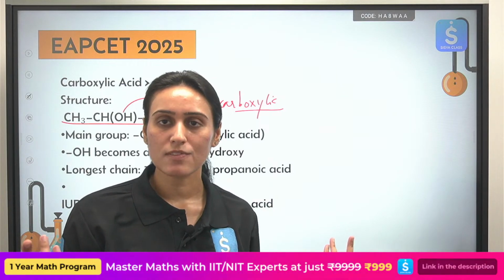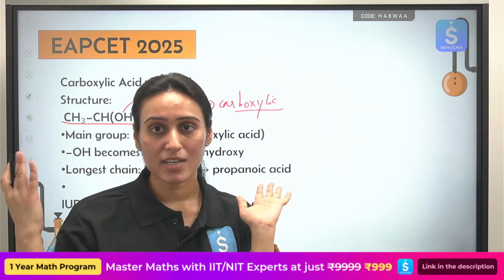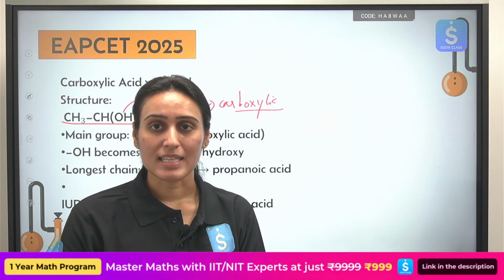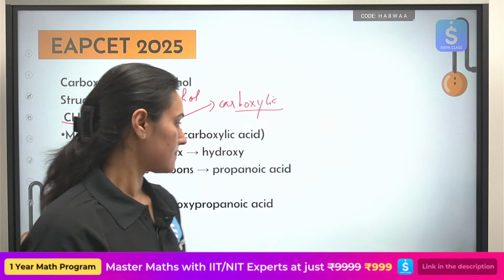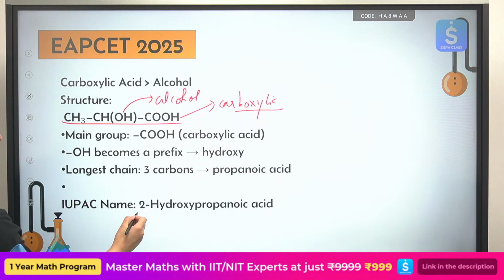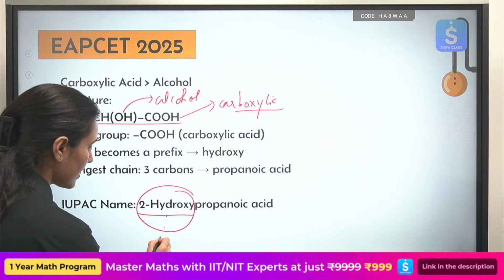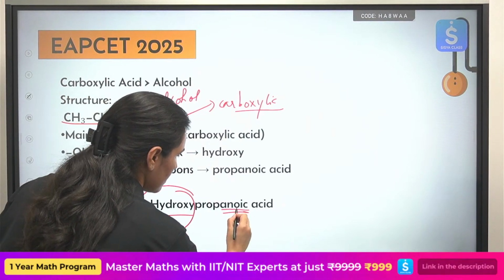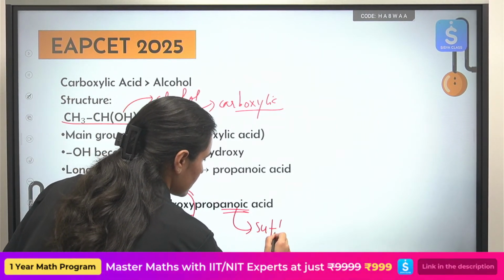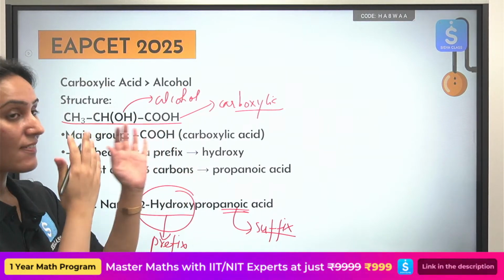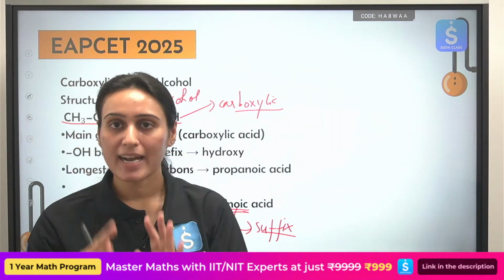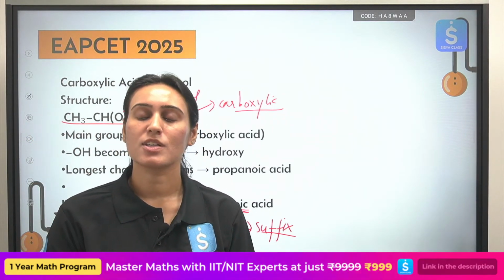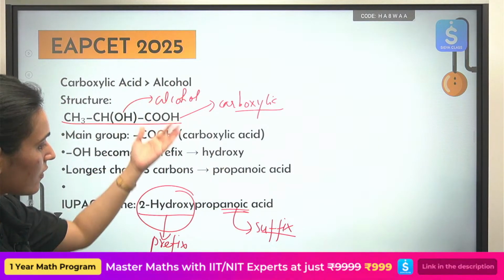It will be taken as prefix, because according to the priority order table, it is given lower priority than carboxylic acid. Please see, 2-hydroxy taken as prefix, suffix carboxylic acid. So that is why you have learned about that entire priority order table. It is not random. You have to remember it. Otherwise, how will you answer this question?